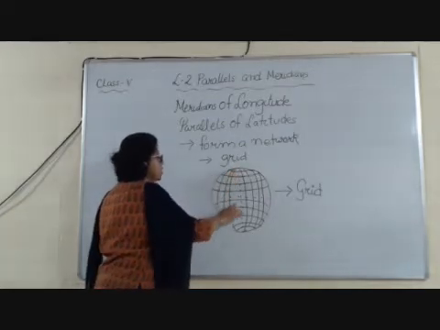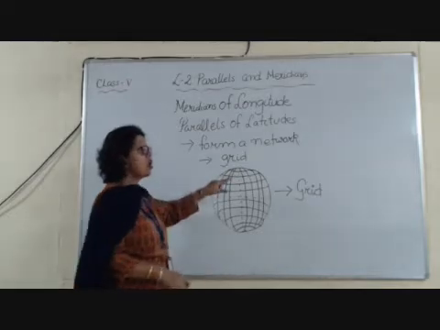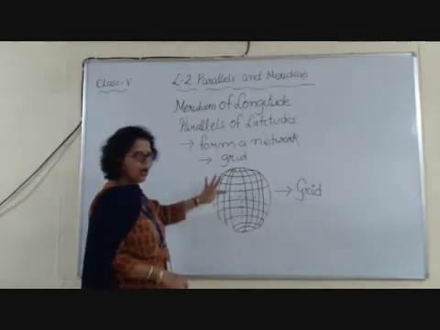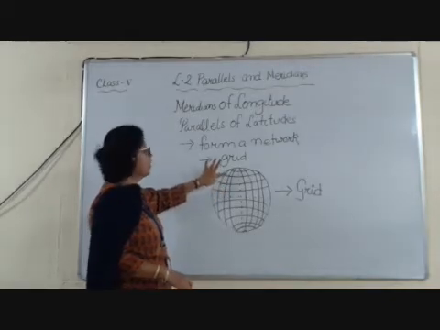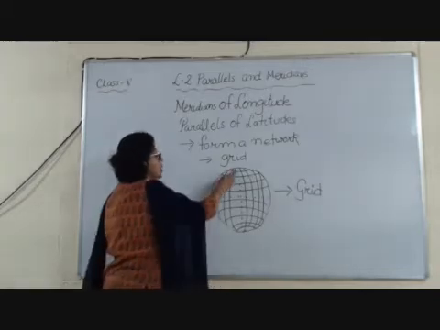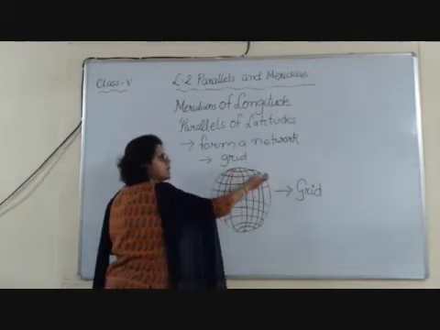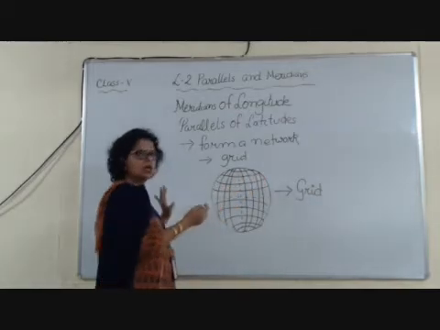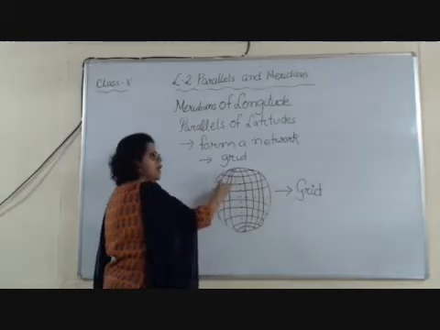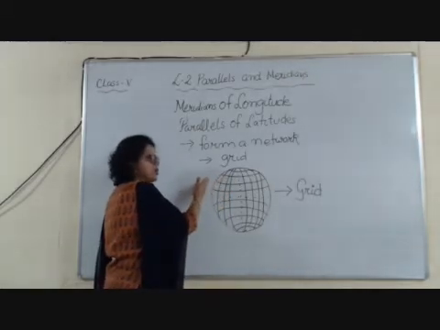Similarly, you can see the dotted lines running from the North Pole to the South Pole. These are called meridians of longitude. The line that passes through Greenwich in London is taken as the center, and that is 0 degree, and from there we have 180 lines towards the eastern part of the world, and again 180 lines towards the western part.